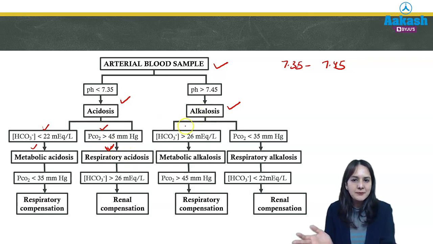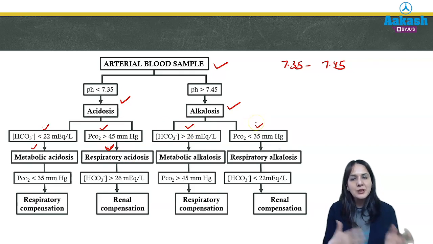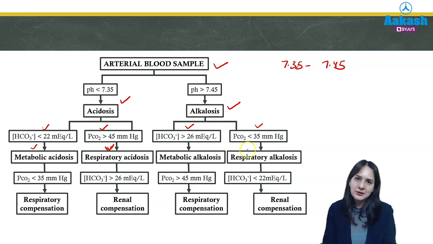Similarly, in alkalosis, if bicarbonate is more, it is a metabolic alkalosis. But if it is due to a decrease in carbon dioxide level, that is, less than the normal carbon dioxide, it is a case of respiratory alkalosis.